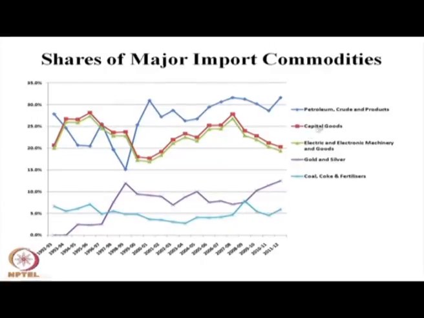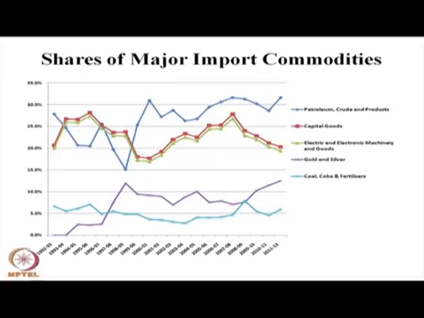And after that, there is the blue line. The green line is electric and electronic goods and machinery goods, and this import is also significant in our import basket. All these five items constitute nearly 20% each of our import basket, and together these five items constitute 90% of our import basket.